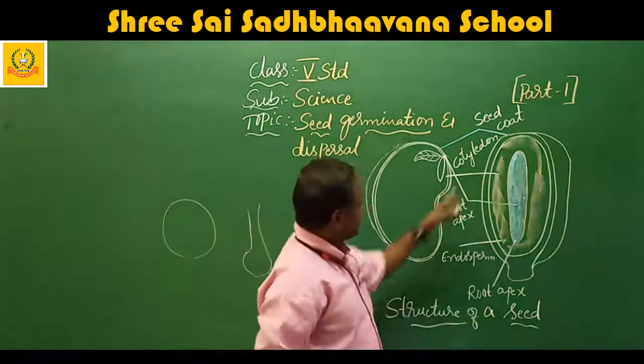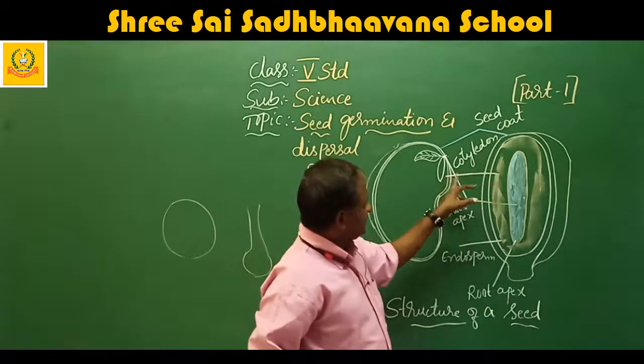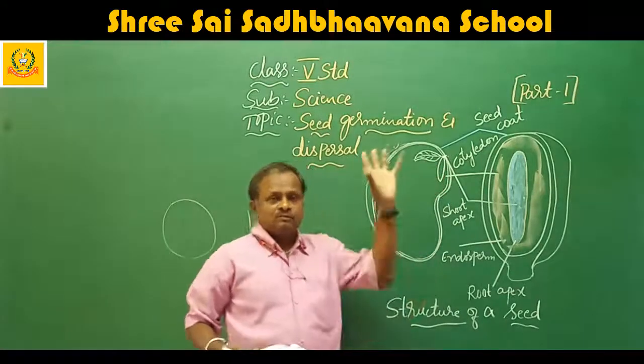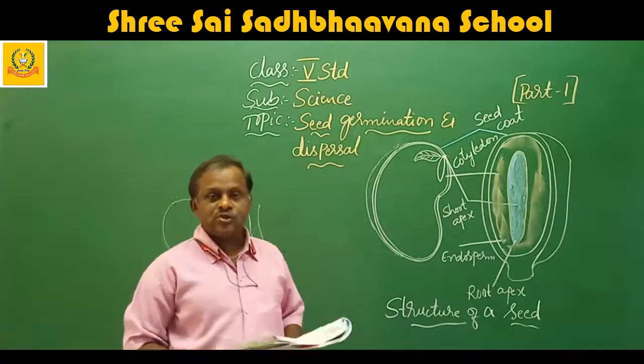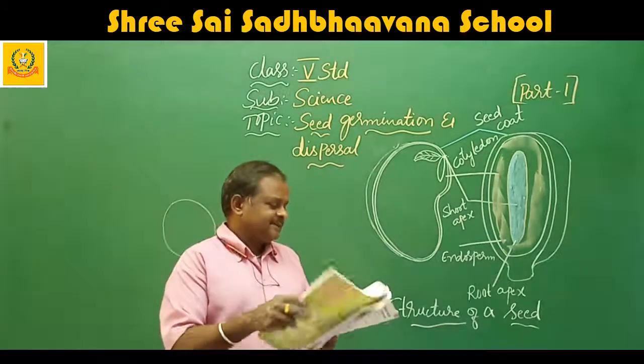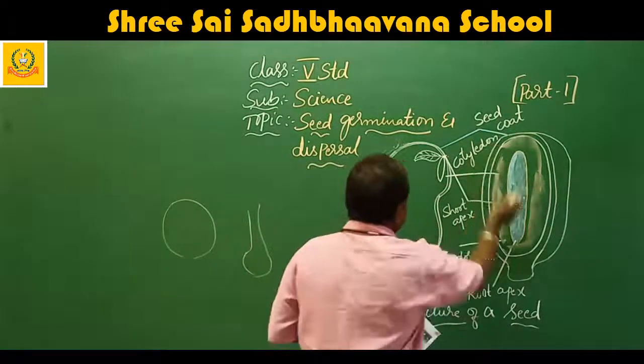These cotyledons absorb the food and give it to the roots to develop and grow. The baby plant is present between the two cotyledons.